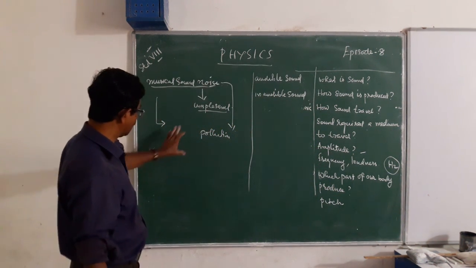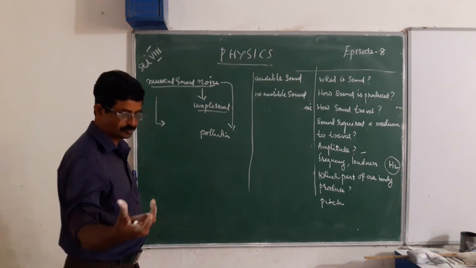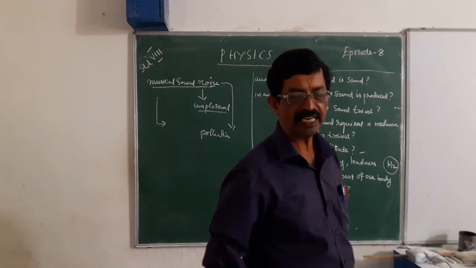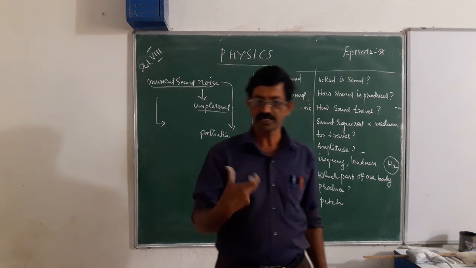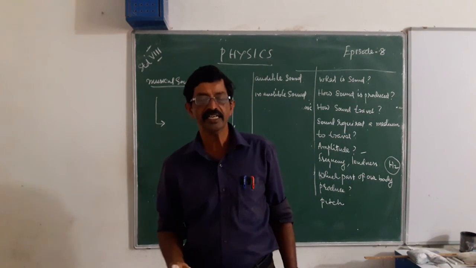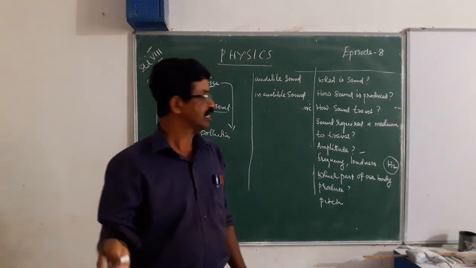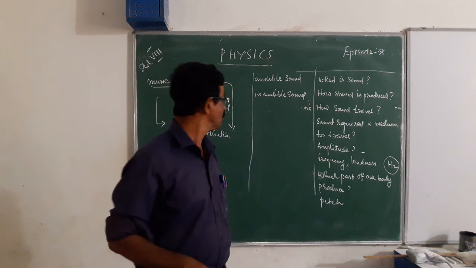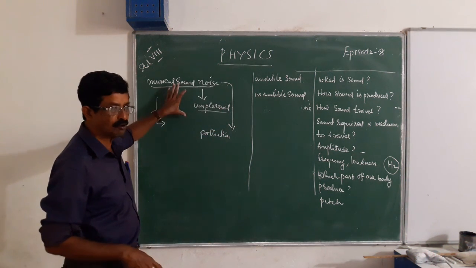What are the different types of noise pollution? In our home itself, a mixer or a TV working with over loudness, or machines operating, or a drilling machine, are all producing noise pollution.